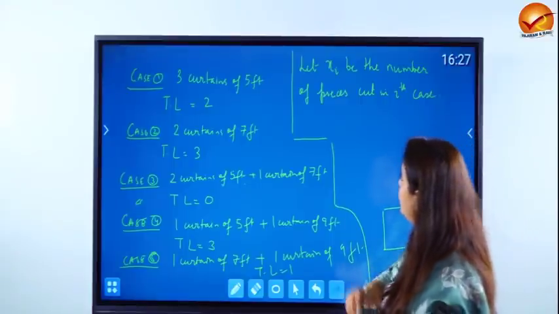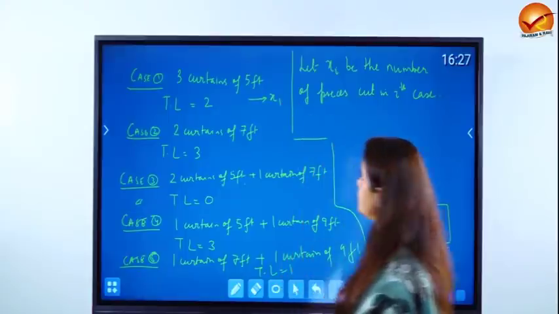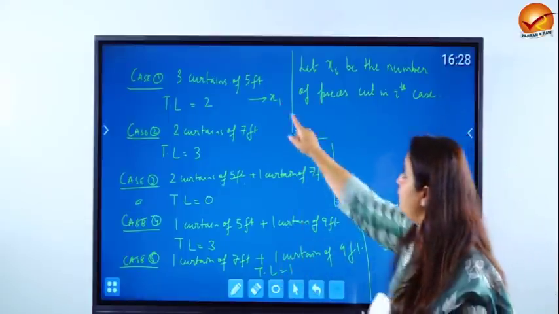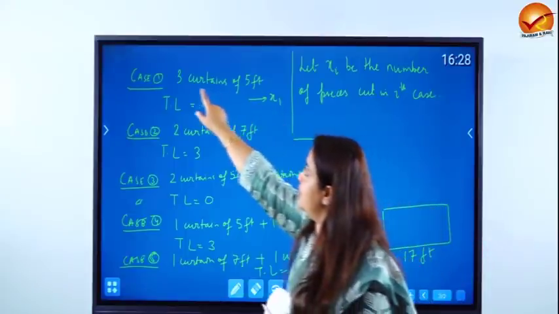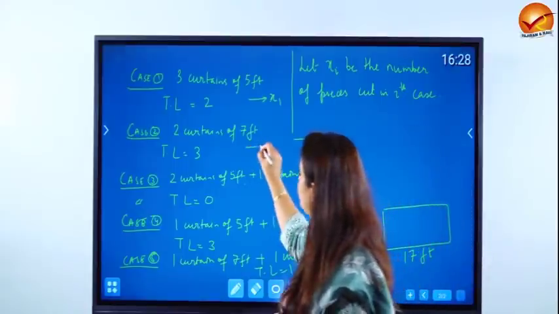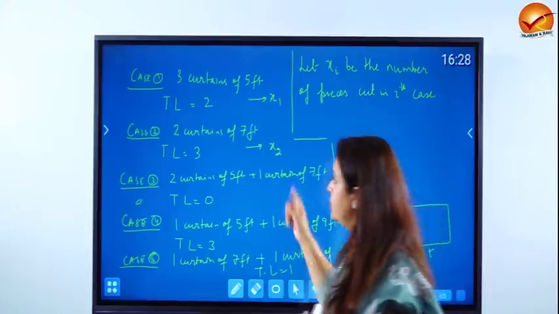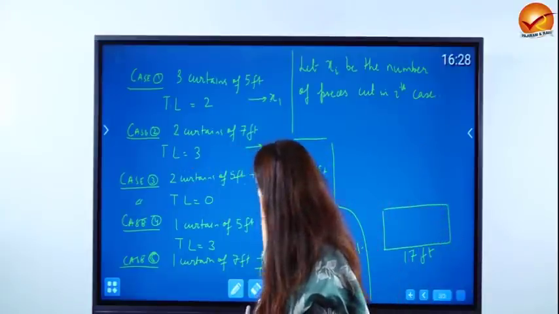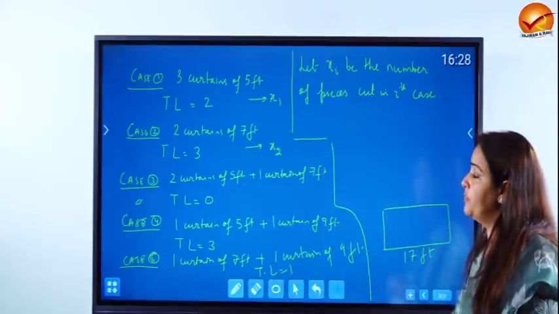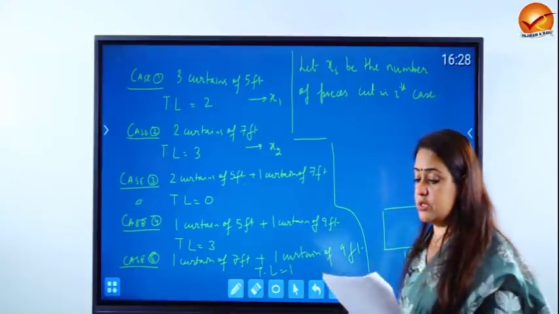So we are assuming x1 is the number of pieces which are cut in case 1 format. That means x1 number of cloth pieces have been cut to give you 3 curtains of 5 feet each. Similarly, x2 is the number of pieces which are cut in the fashion of case 2, which means each one of them is going to give you 2 curtains of 7 feet and so on and so forth.